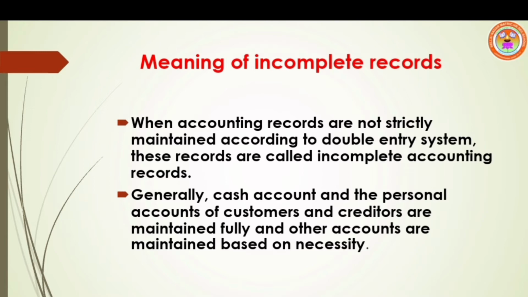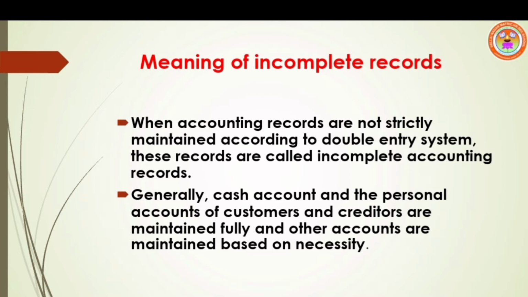Point number 2, some transactions are partially recorded. For example, expenses paid. Expenses may be in the name of salaries paid, wages paid. What will be the journal? Salaries account debit to cash account. In this transaction, cash account alone is entered.